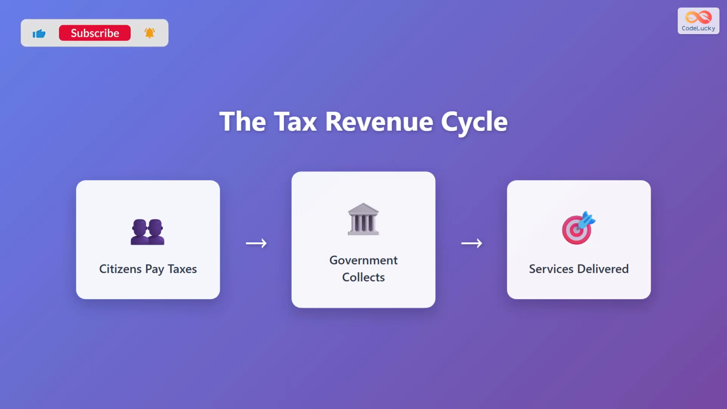Understanding the tax revenue cycle helps clarify how your contributions make a difference. First, citizens and businesses pay taxes based on their income and activities. Next, the government collects these funds through various agencies. Finally, the government allocates and delivers services back to the community. This cycle creates a continuous flow where your tax contributions directly translate into tangible benefits that improve your daily life and the lives of others in your community.